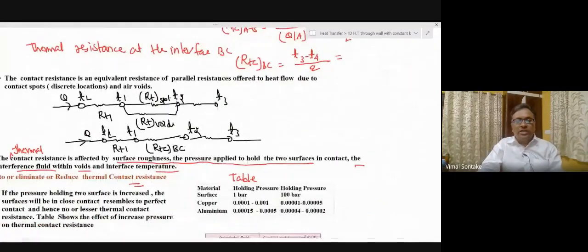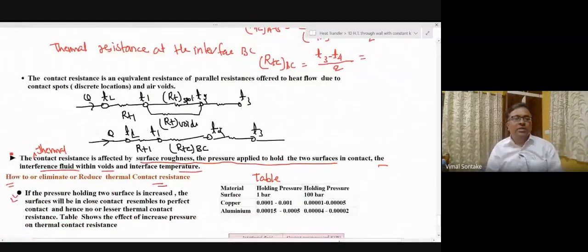So in this discussion, we have talked about what thermal contact resistance is, how it affects the heat transfer rate, what the different factors affecting thermal contact resistance are, and how we can minimize the value and effect of thermal contact resistance.